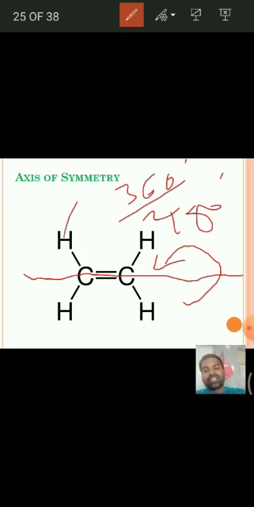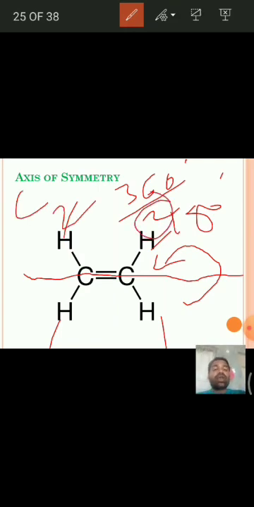It means this H comes here and this H comes here. We get the identical molecule. Hence, this ethylene molecule is said to have a C2 axis of symmetry.